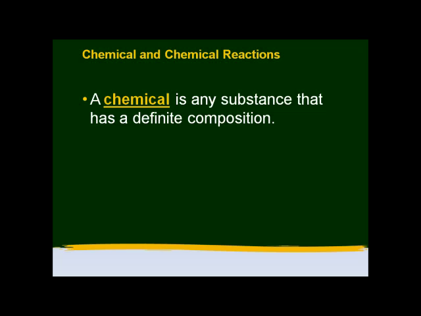There are some chemicals that are manufactured. Plastics, to be more specific, would be polyethylene. And there are even some chemicals that are taken from natural minerals, such as aluminum.